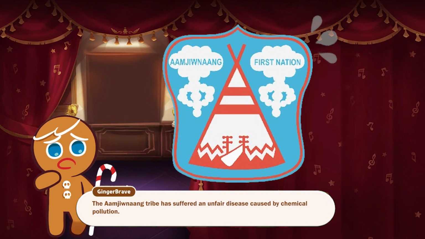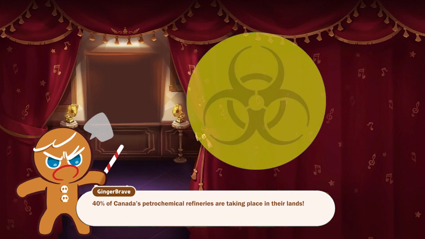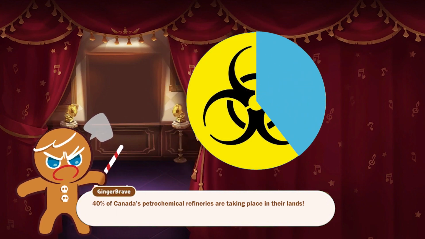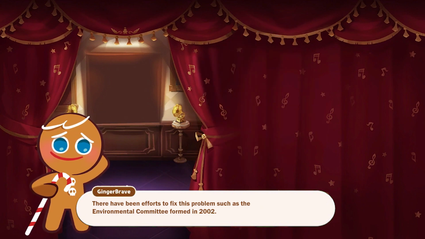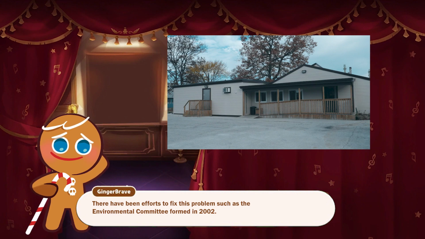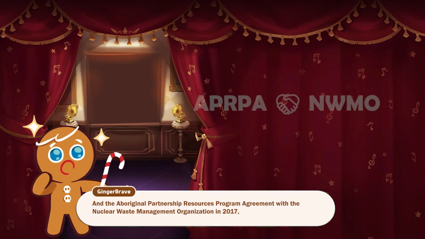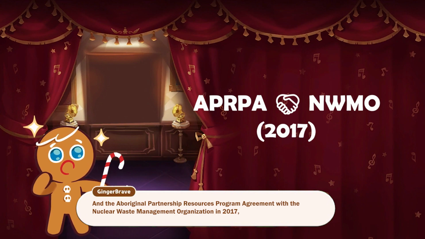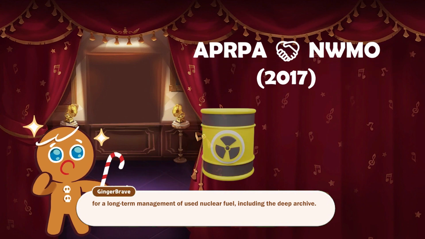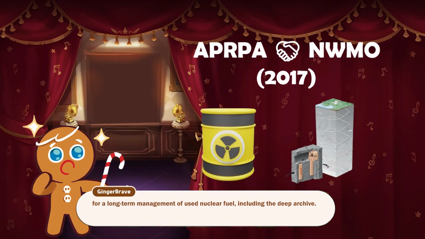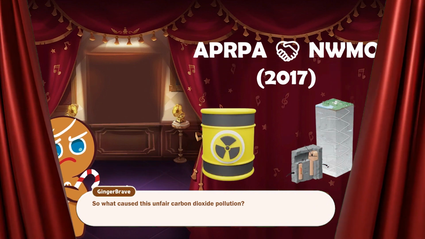The Aamjiwnaang tribe has suffered from an unfair amount of disease caused by chemical pollution. 40% of Canada's petrochemical refineries are taking place in their lands. There have been efforts to fix this problem, such as the Environmental Committee formed in 2002, and the Aboriginal Partnership Resources Program agreement with the Nuclear Waste Management Organization in 2017 for a long-term management of used nuclear fuel, including the Deep Archive. So what caused this unfair carbon dioxide pollution?